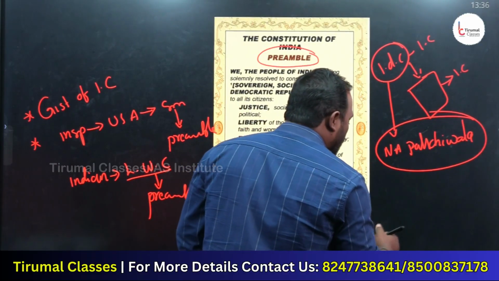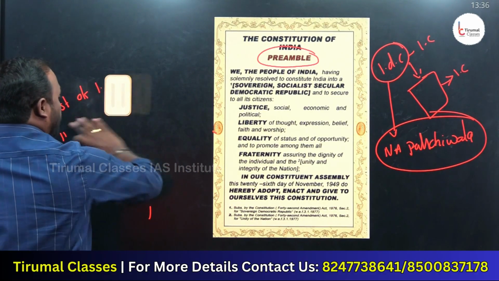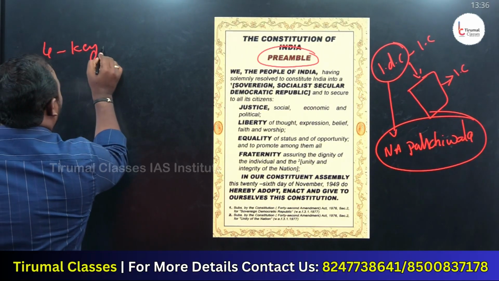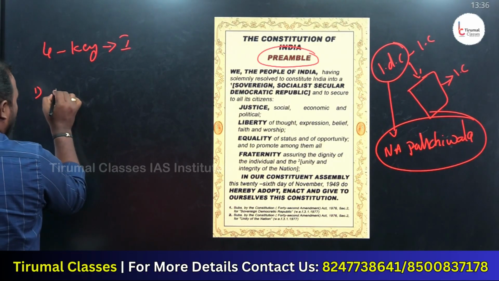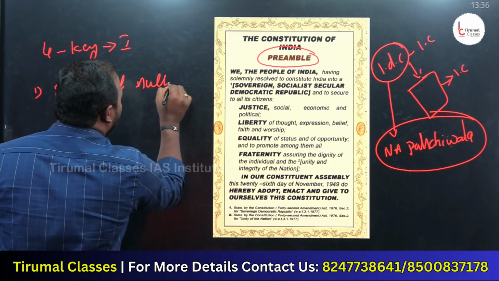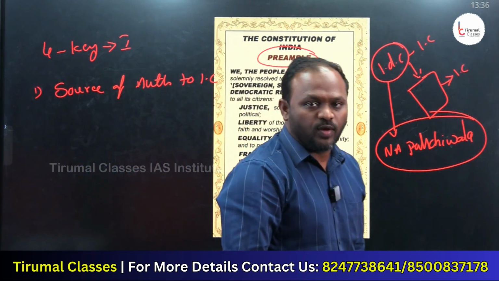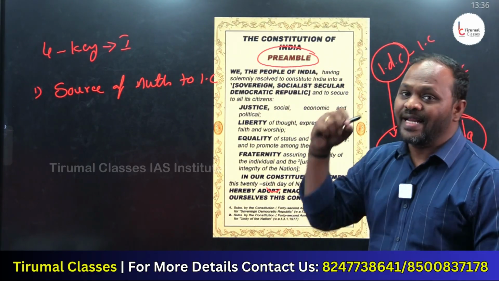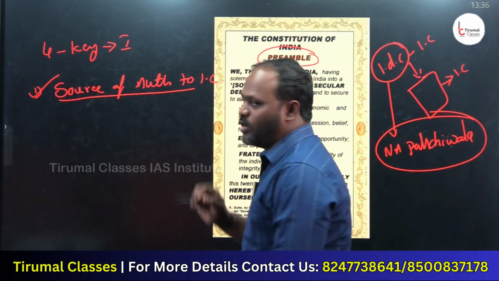But my point is very clear here. When I say preamble, what are the key components of the preamble? The preamble has four key components, four key ingredients. One is that the preamble talks about the source of authority of the Indian constitution. Where does the Indian constitution's source of authority come from? So, the key features or ingredients of the preamble. First one, the source of authority of the Indian constitution.